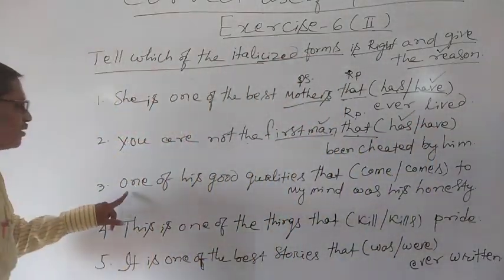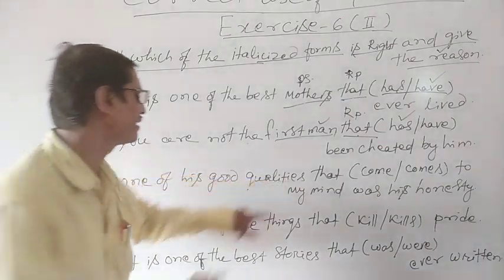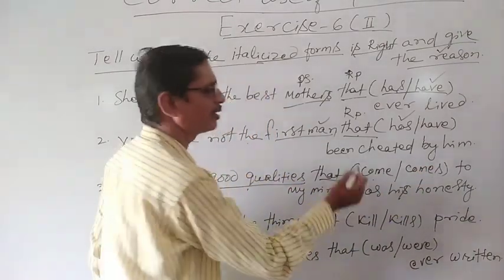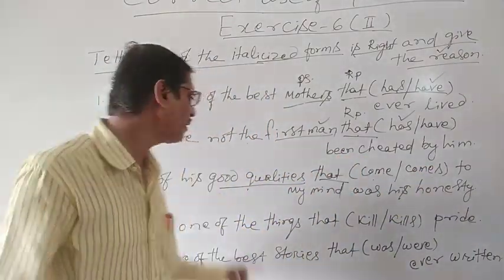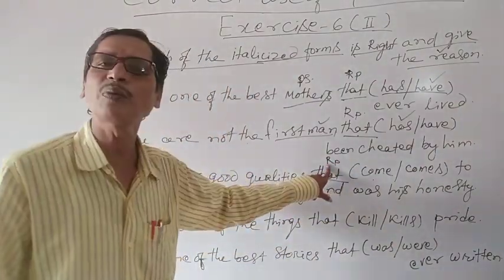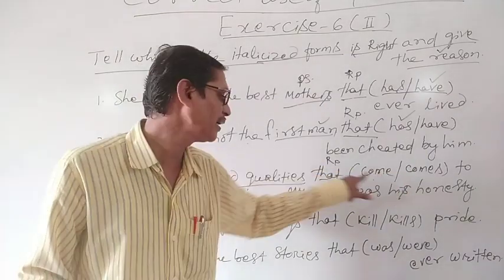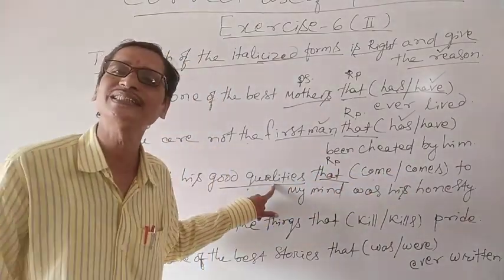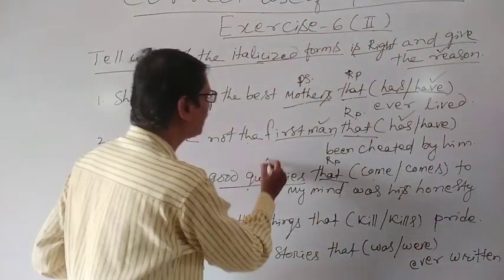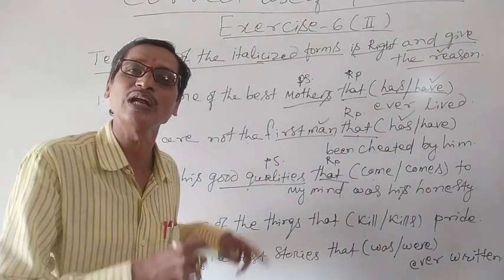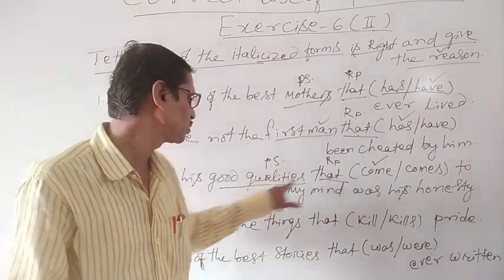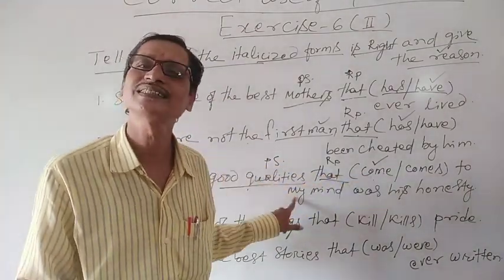Understand? Similarly, number 3, you see, one of his good qualities that comes to my mind was his honesty. One of his good qualities, you see, that is a relative pronoun, and this relative pronoun is the subject of this verb, and before this relative pronoun we have an antecedent, and the antecedent's number and person matter. Here it is a plural subject, plural number. Therefore we can use the plural verb so that it will agree with this.